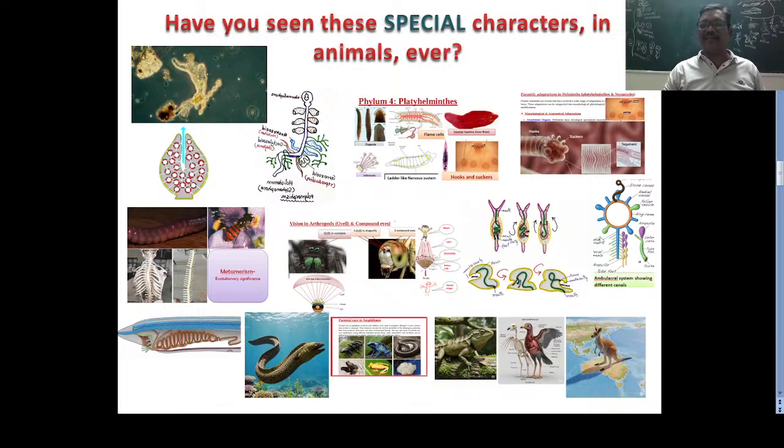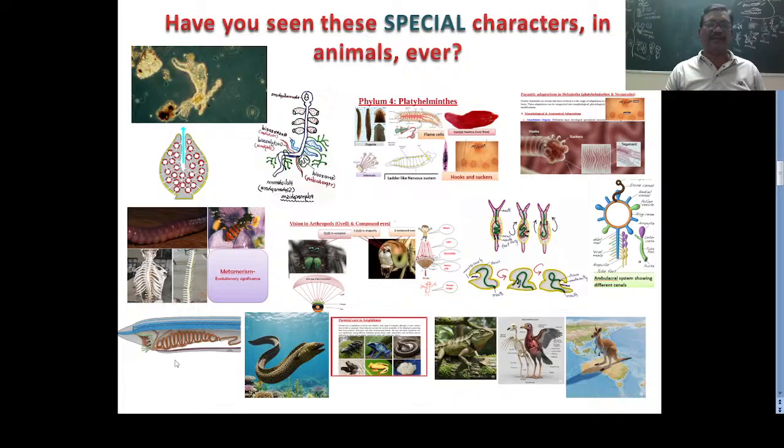Then the last one in the non-chordates is the starfish, which contains the ambulacral system or water vascular system. That water vascular system is only found in the starfish, and it is used to locomote the starfish, to move the starfish, and also for respiration. This is also an essay question: the water vascular system in the starfish. Next, the non-chordates are completed.